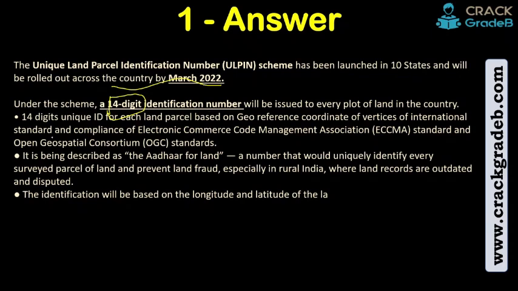What is important is that initially it was launched in 10 states, across the nation it will be rolled out in March 2022, and it has a 14-digit identification number. And why was this launched? Since you have a descriptive paper, let me tell you the most important thing: this has been launched only to curb shady deals, or shadow deals, we can say.